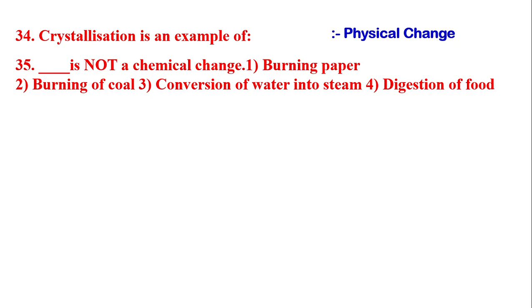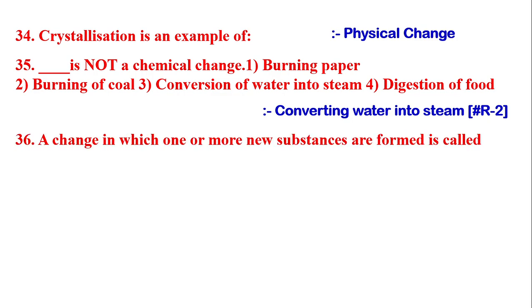Option A, burning paper. Option B, burning of coal. Option C, conversion of water into steam. Option D, digestion of food. The answer will be converting water into steam. Next question is, a change in which one or more new substances are formed is called chemical change.